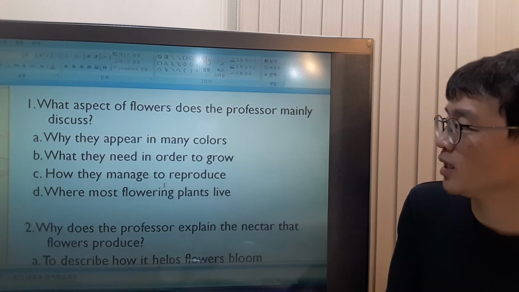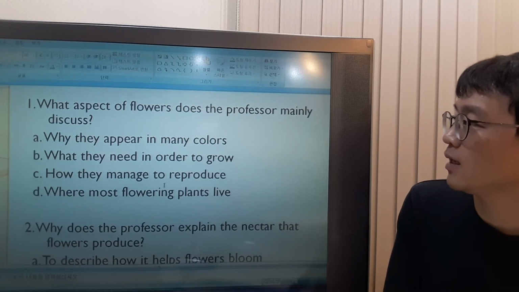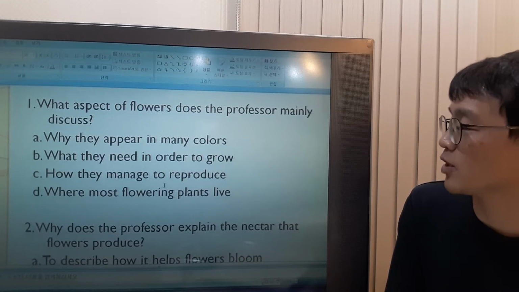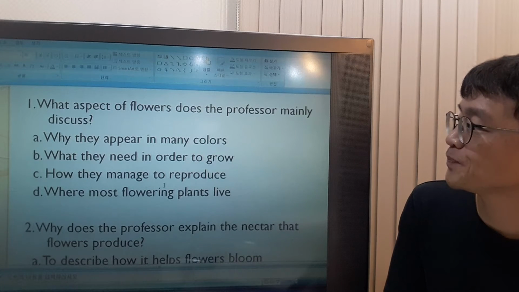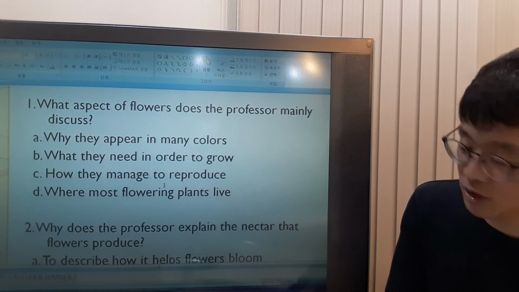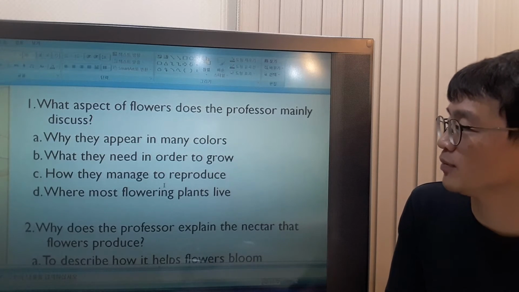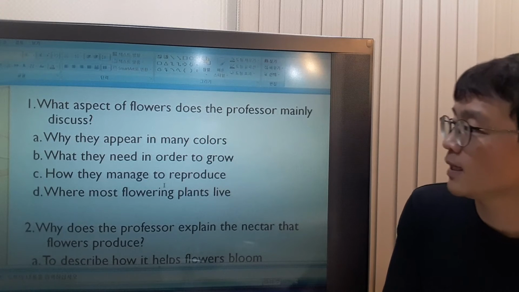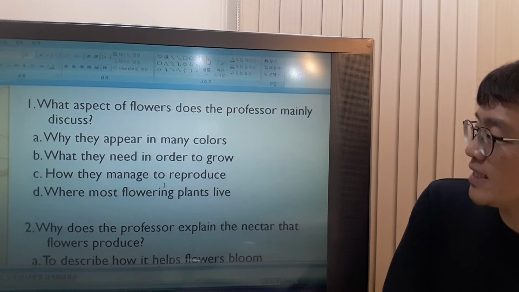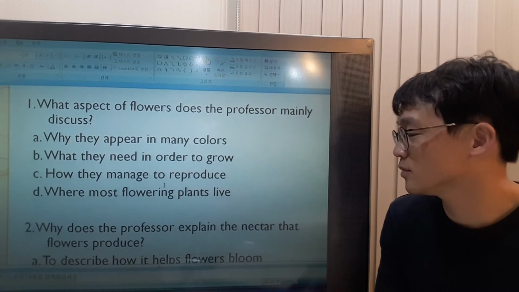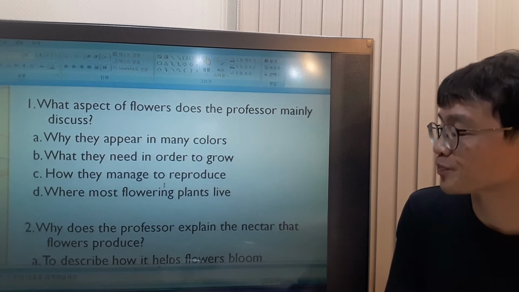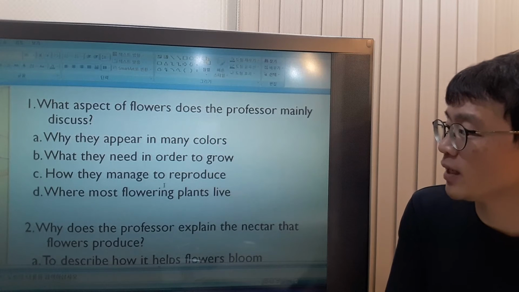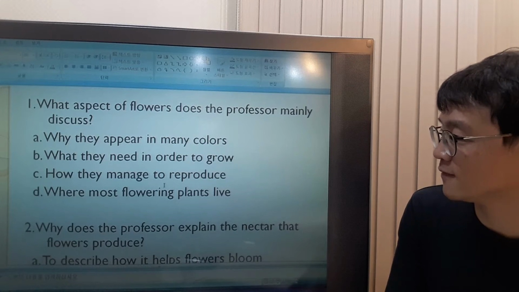A. Why they appear in many colors. This is not the main topic, right? And she didn't say anything about why they appear in many colors. Appear means to have the look. All right. What B? What they need in order to grow. What they need to grow. This is not discussed. D. Where most flowering plants live.